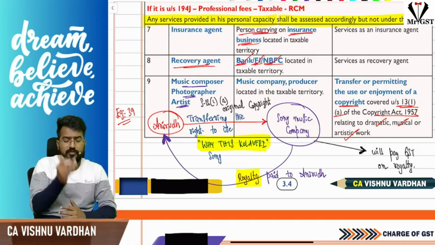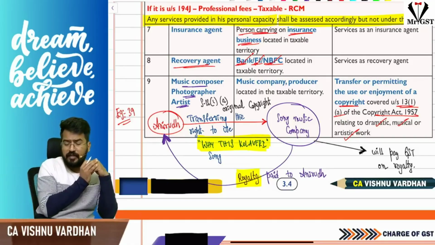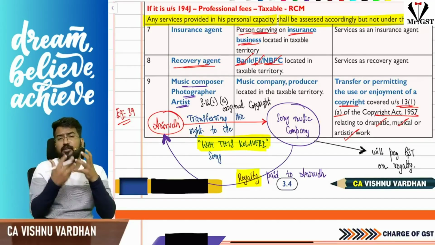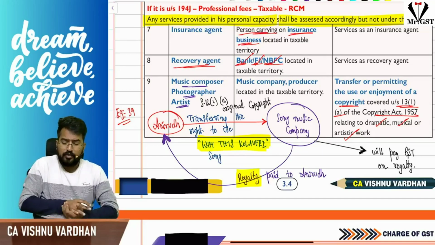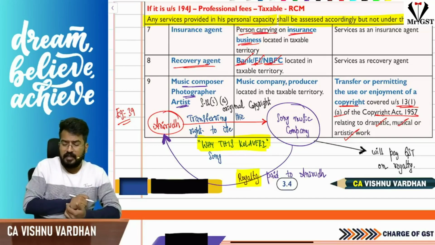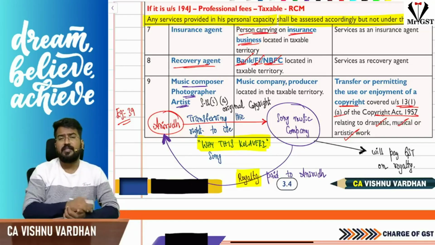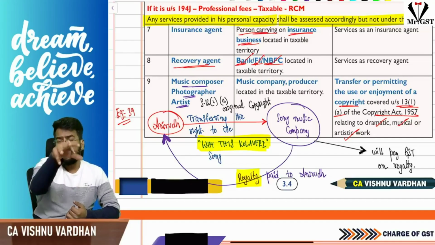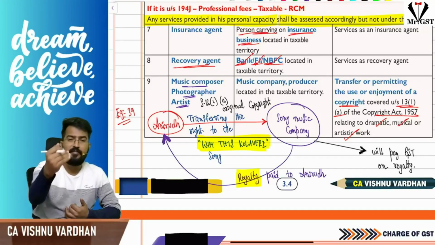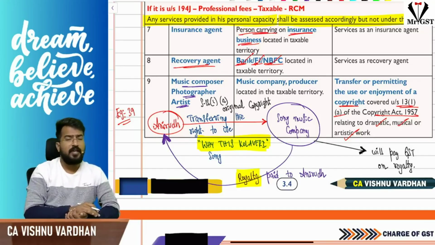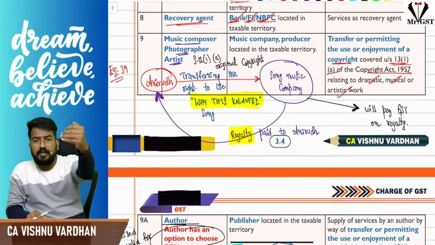In the same way, a music composer or a photographer or an artist providing their services. What is the service they are providing? Please understand, they are allowing somebody to use their copyright, which they got registered under section 13(1)(a) of the Copyright Act 1957. So the music composer, photographer or artist is allowing somebody to use their copyright, for which they are getting royalty. On that, who is liable to pay GST? That particular music company or producer is liable to pay GST. So I repeat, the important point here is allowing somebody to use the copyright.